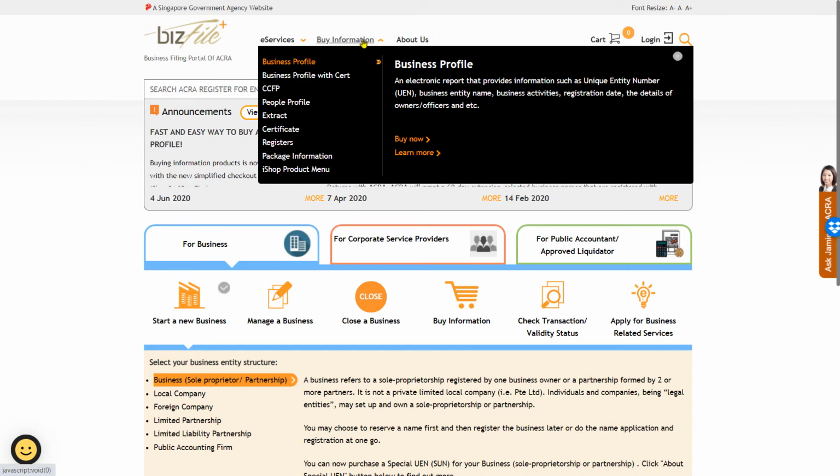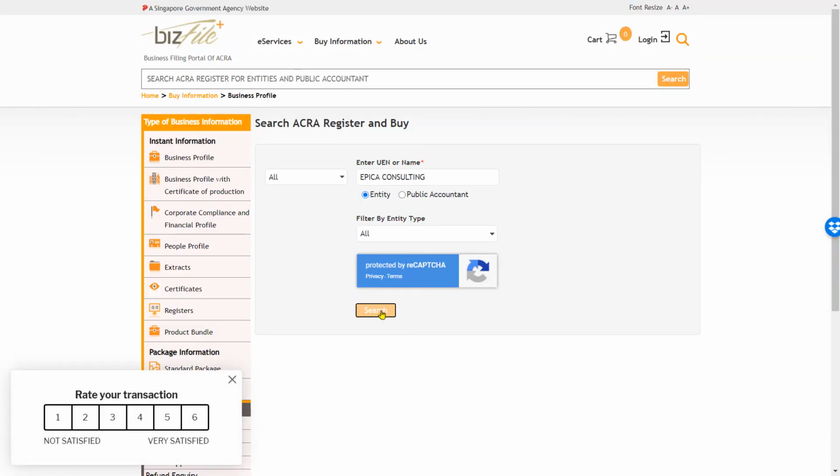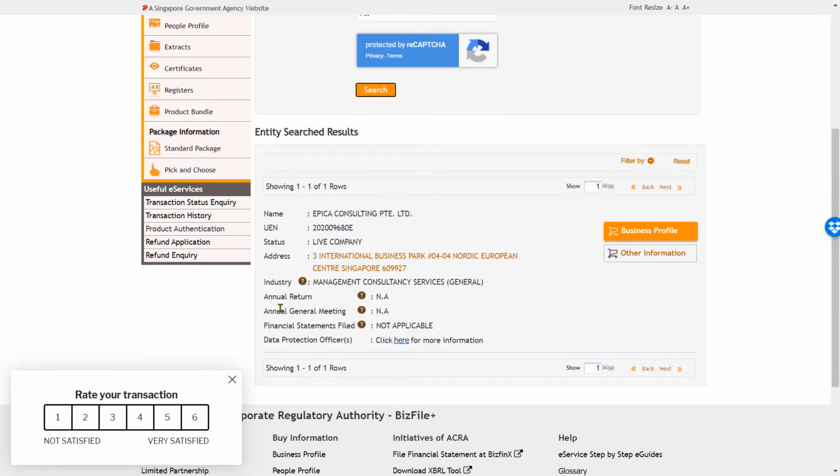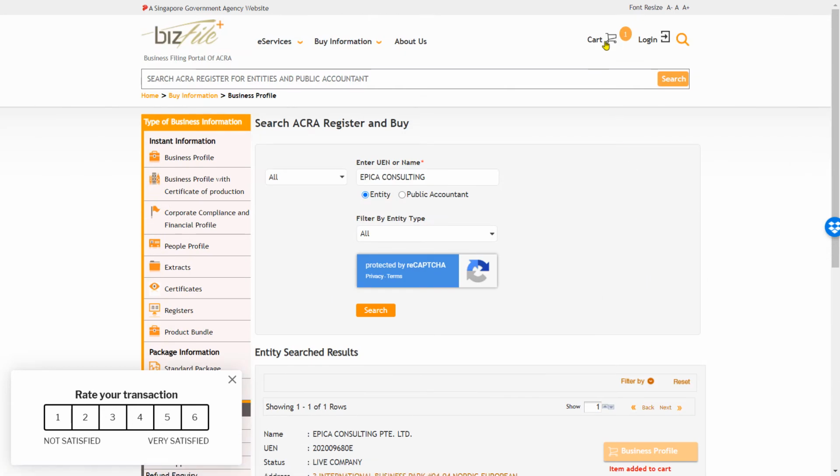For this, click on buy information and click on business profile and search. So when the desired company is listed here, click on business profile and this will get added to your cart. Then you can go to your cart, make the payment and buy the business profile for that company.